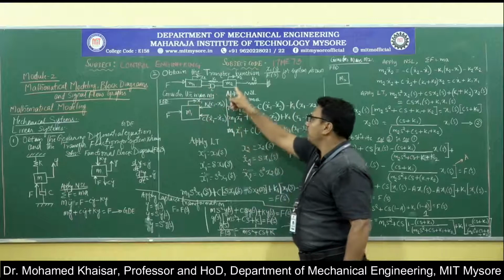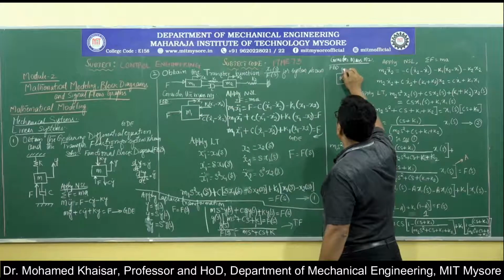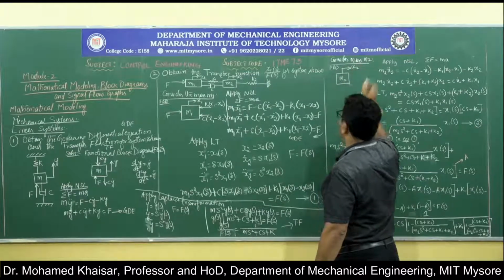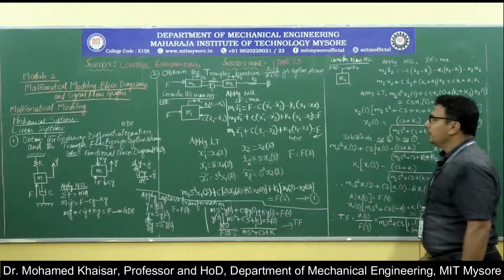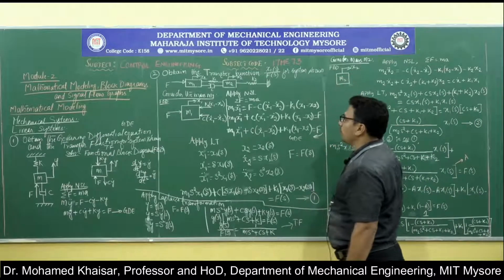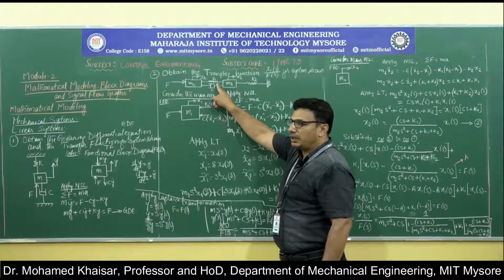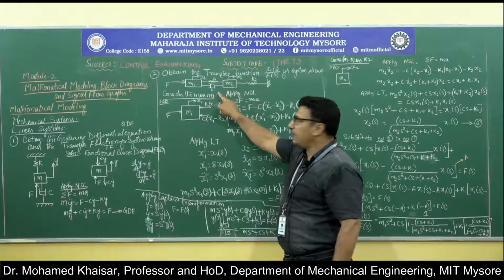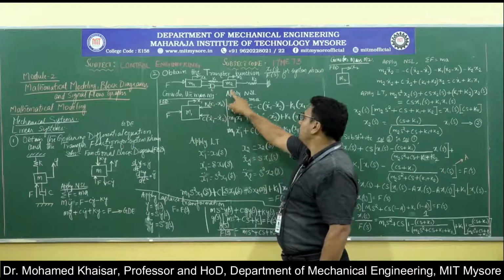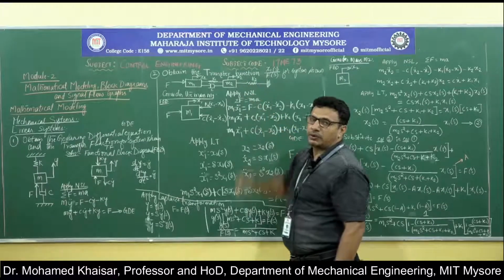Due to the force applied over here, the influence of this force will not be limited to only mass M1, it will also be onto the mass M2. So M2 gets displaced by a distance x2. Now, when M2 is getting displaced by a distance x2, we have a spring K1 connected to M2, a damper with damping coefficient C connected to M2, and a spring with the stiffness K2 connected to M2.